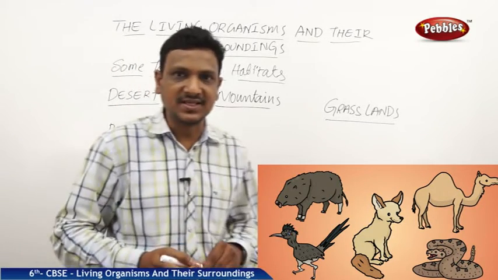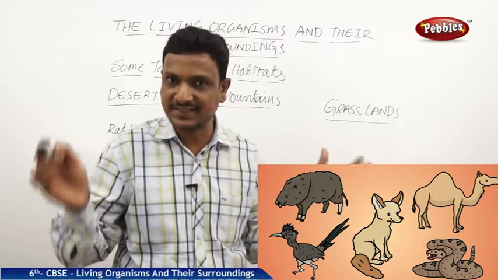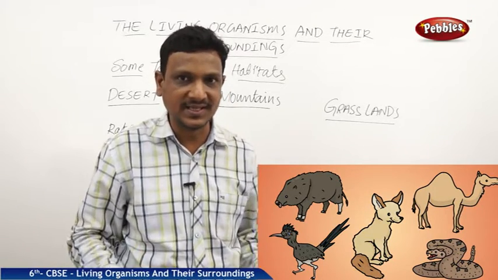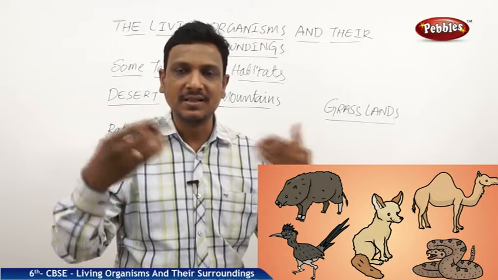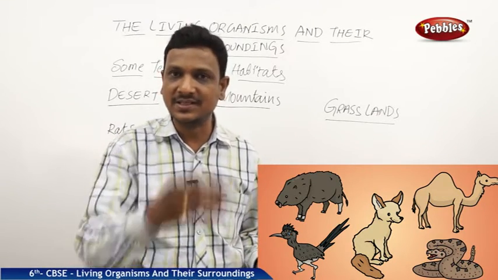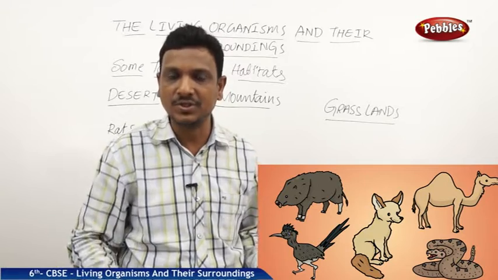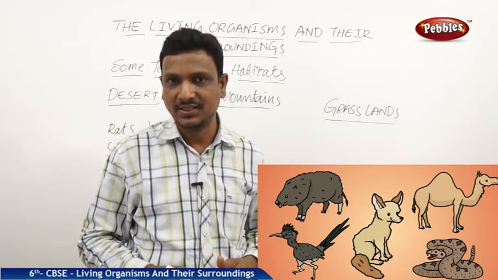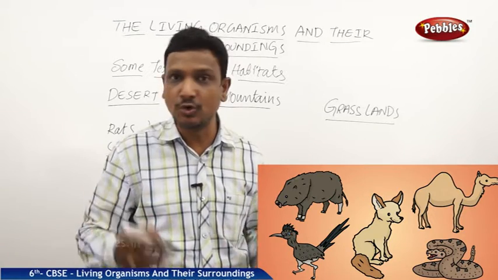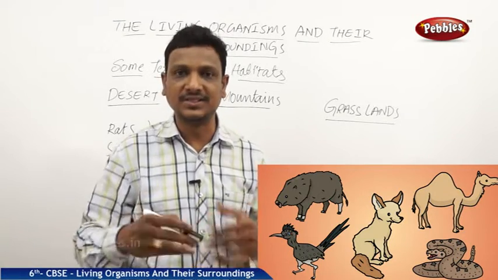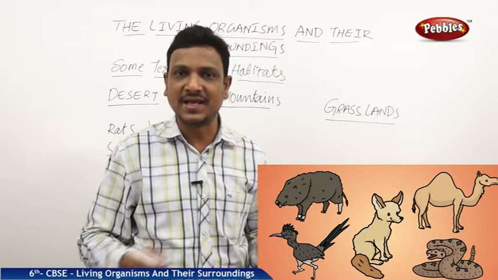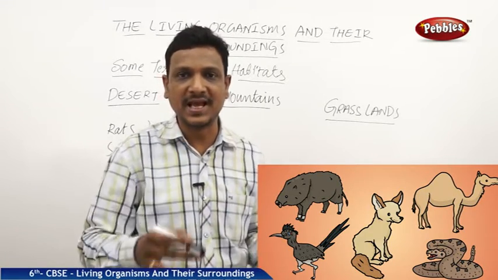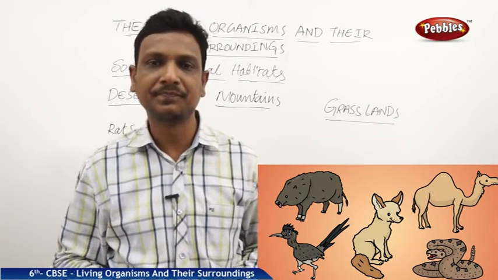So during the daytime, the surface of the desert is heated up because of the sunlight. But whereas if you go beneath the surface, it will be cooler. Cooler in the sense, compared to the surface, the bottom is a little cooler. So these animals, they make burrows, tunnels into the ground, and they go deep into the burrows and they live there during the daytime. If they stay in the burrows, how do they get their food? So they come in search of their food in the nights. So night time, the surface of the desert will be cooled down. So these animals, they come out of the burrows in the night and they go in search of their food.